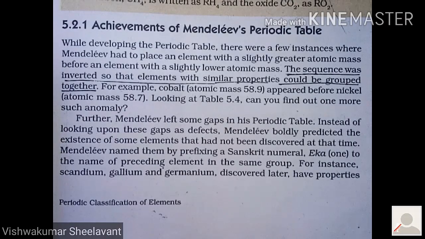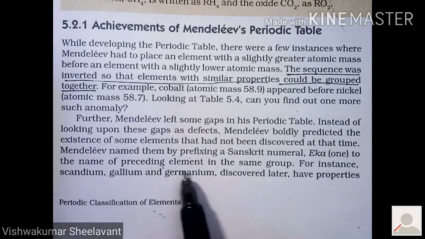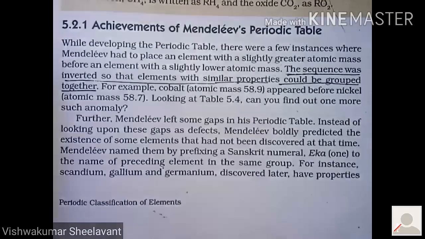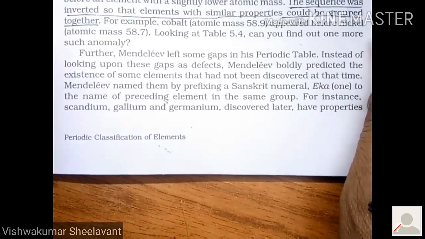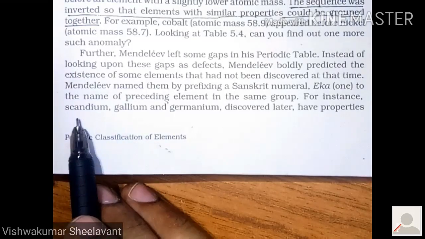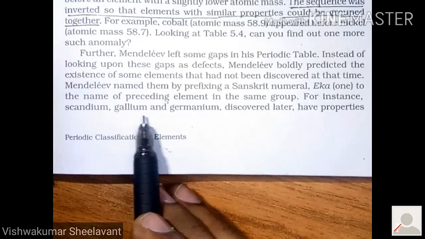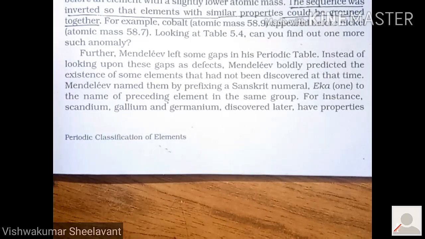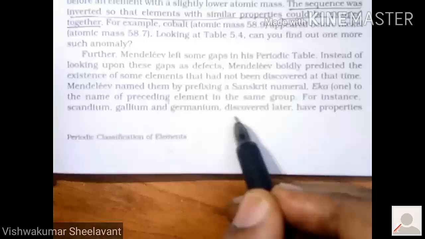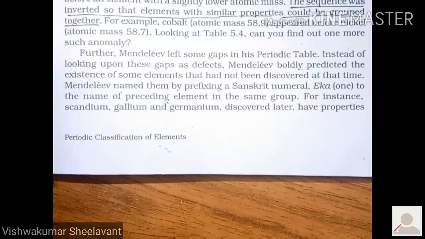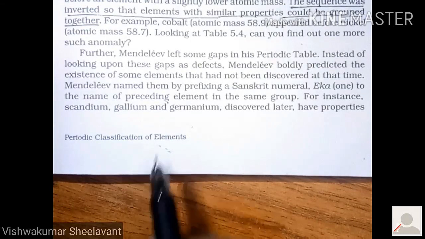Eka means one. For example, scandium and gallium and germanium were discovered later. That means, when Mendeleev's periodic table was written,